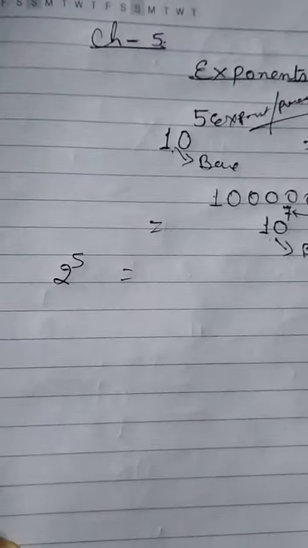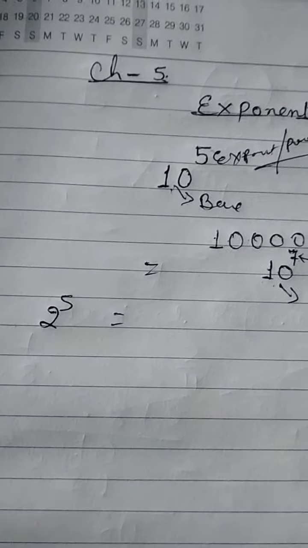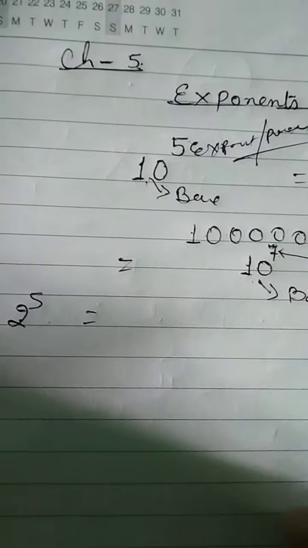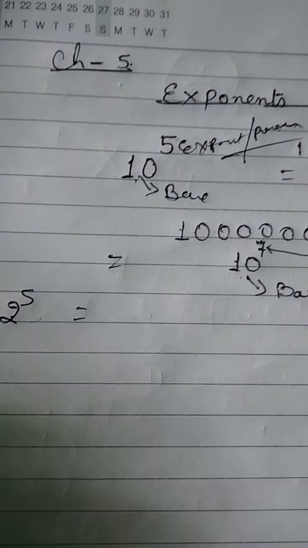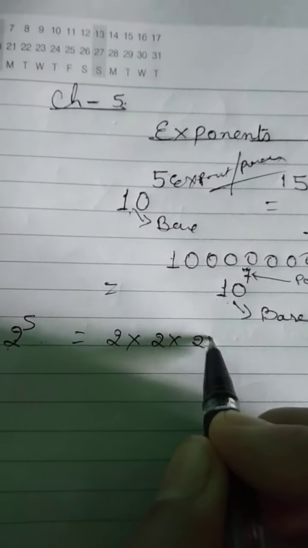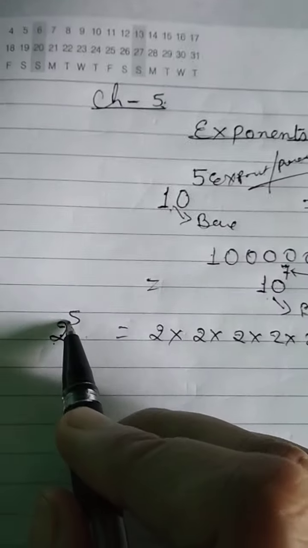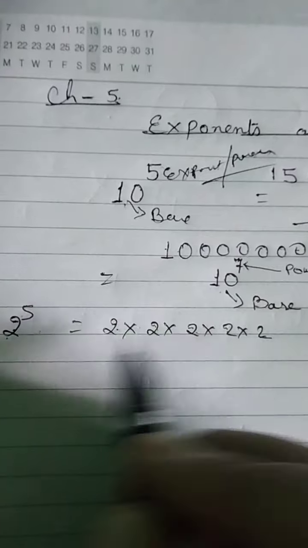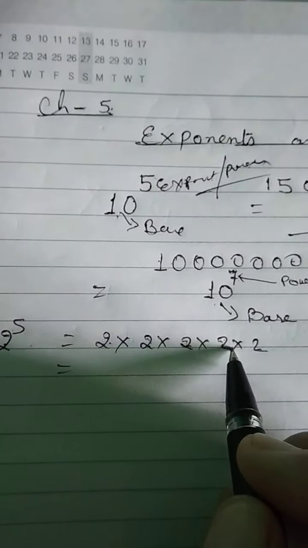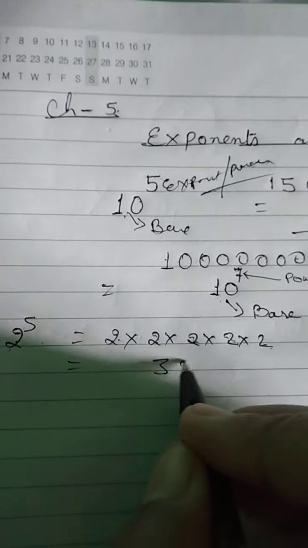Suppose a number is written like 2 to the power 5, and you have to write it in the normal form, not in this exponential form. You have to write it normally. Just simplify it. 2 to the power 5 is 2 into 2 into 2 into 2 into 2, 5 times, 1 2 3 4 5. So just multiply: 2 2s are 4, 4 2s are 8, 8 2s are 16, 16 2s are 32.